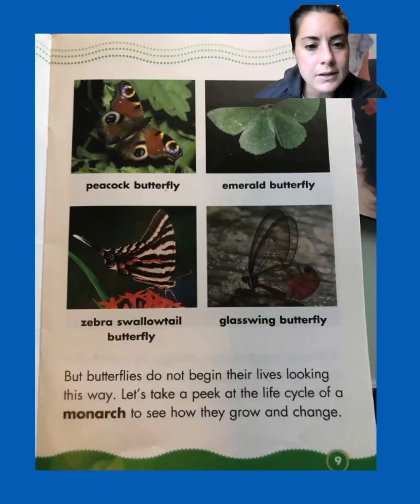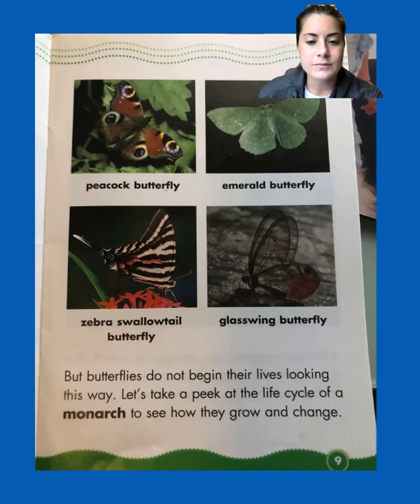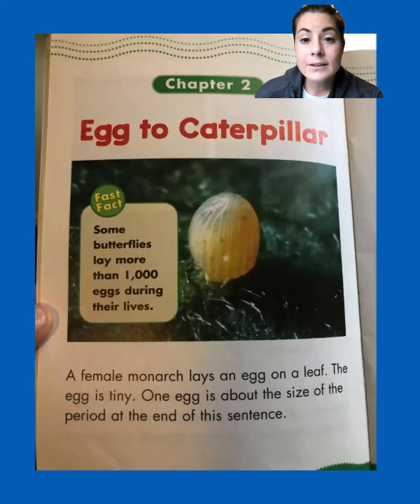Here are other butterflies. A peacock butterfly, an emerald butterfly, which kind of looks like a shamrock almost. A zebra swallowtail butterfly, a glass wing. Do you see that glass wing? Can you see that last one? Kind of looks like it's glass, like you're looking through it. That is super cool.